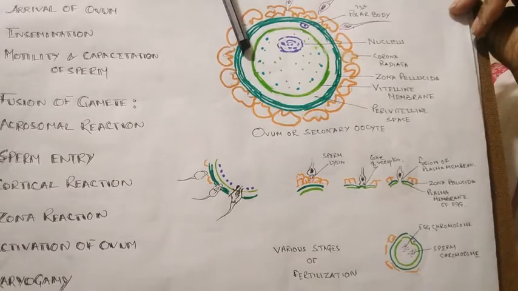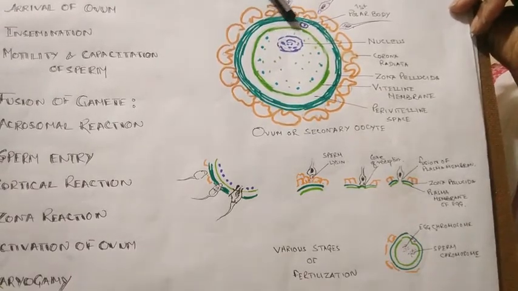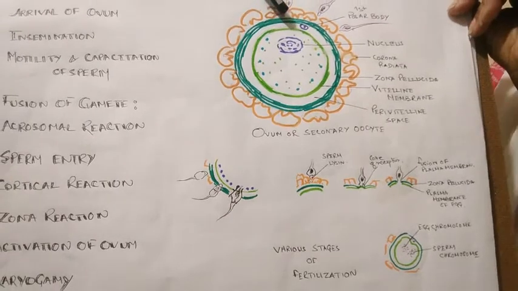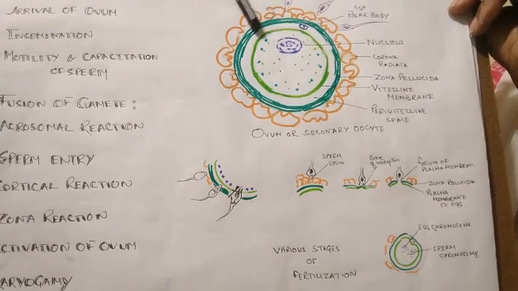And there is another reaction called the zona reaction. We know that the zona pellucida contains receptors to receive the sperm. In this zona reaction, the sperm receptors of the zona pellucida are destroyed.